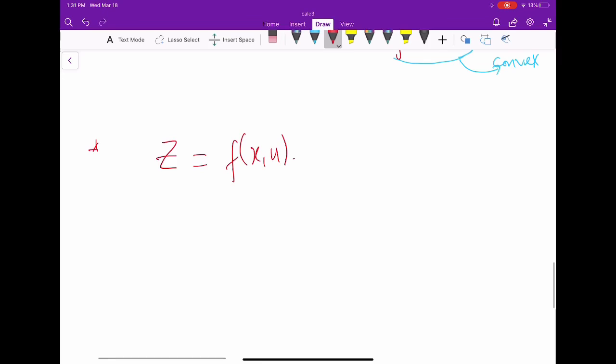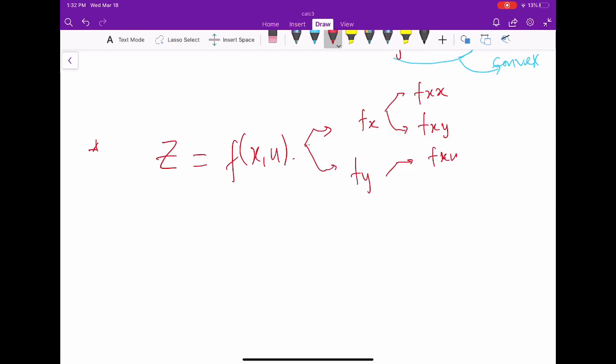Okay, so we learned how to find partial derivatives of the second order. Is that correct? So let me list all of them. First I have fx, and then I have fy, and from fx I might have fxx. From here I have fxy, and here I have fyy, and here I have fyx.